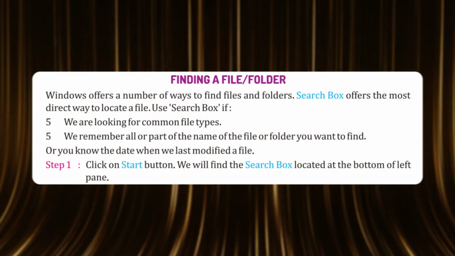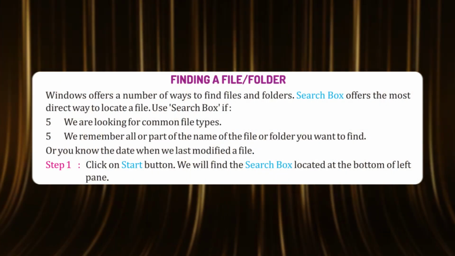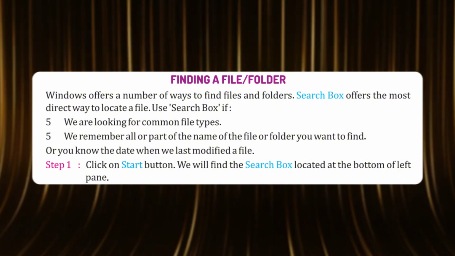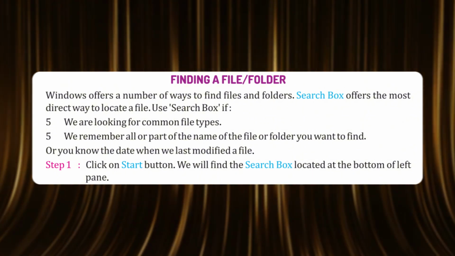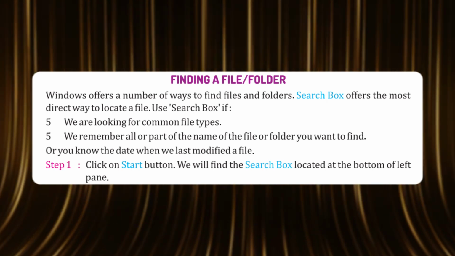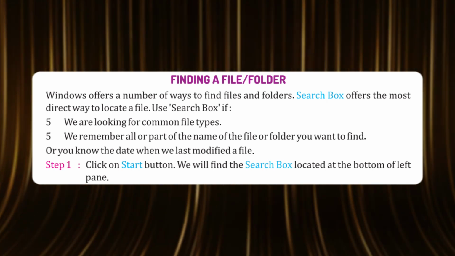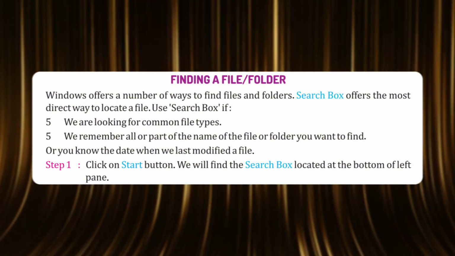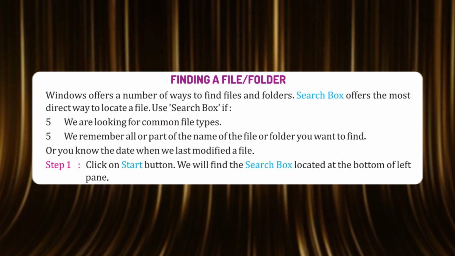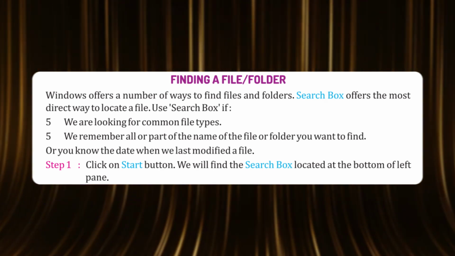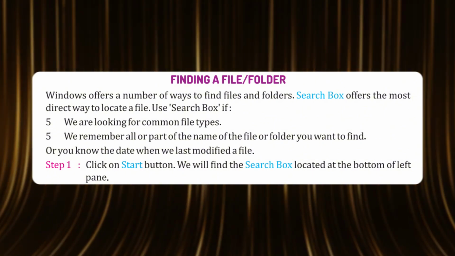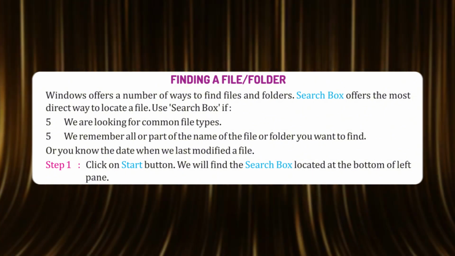Finding a file folder. Windows offers a number of ways to find files and folders. The search box offers the most direct way to locate a file. Use the search box if we are looking for common file types, if we remember all or part of the name of the file or folder we want to find, or if we know the date when we last modified a file.